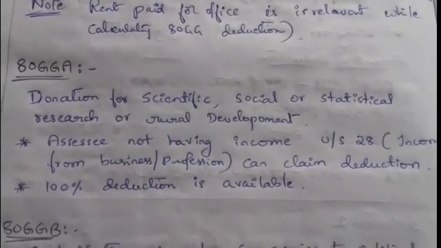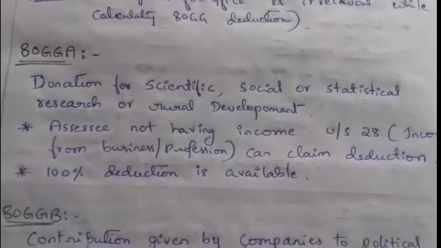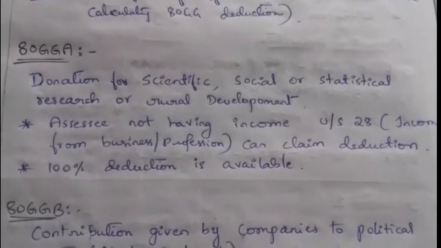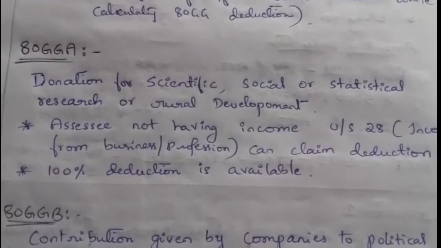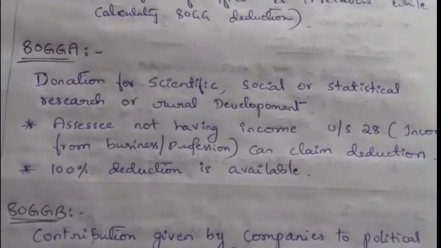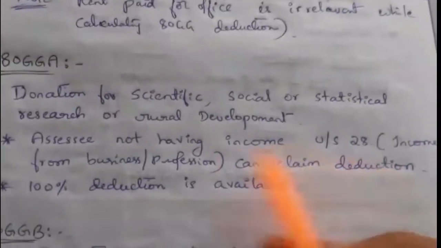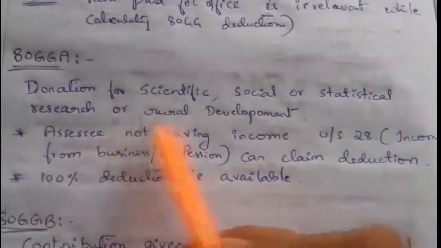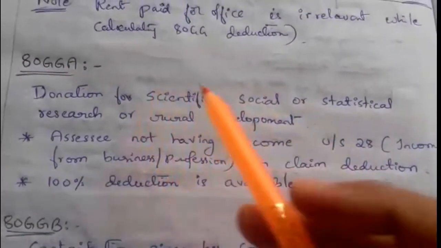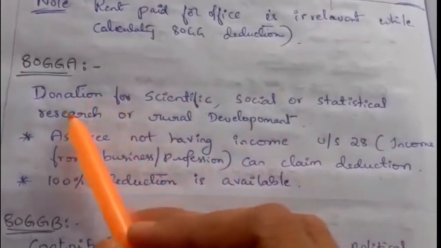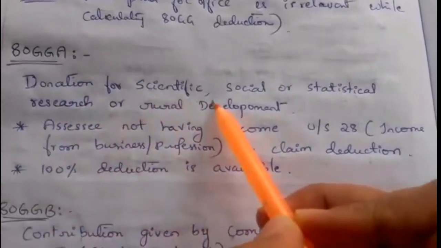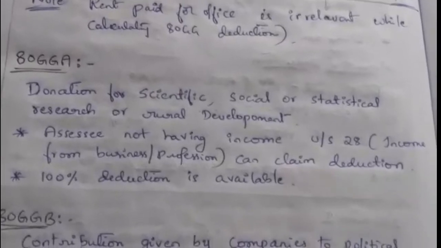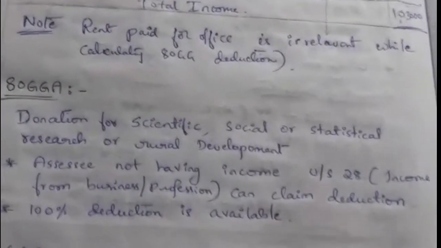Hello students. Next in today's class we are going to learn about the deductions continuing under Chapter VI-A, section 80. The next deduction is section 80GGA. This deduction relates to donations for scientific, social or statistical research or rural development. If an assessee contributes or donates to these, then he can claim a deduction under section 80GGA.